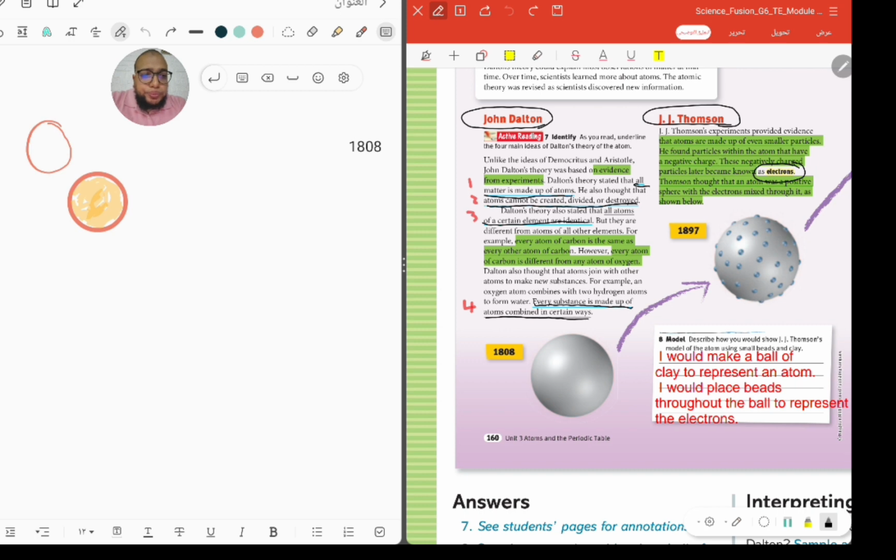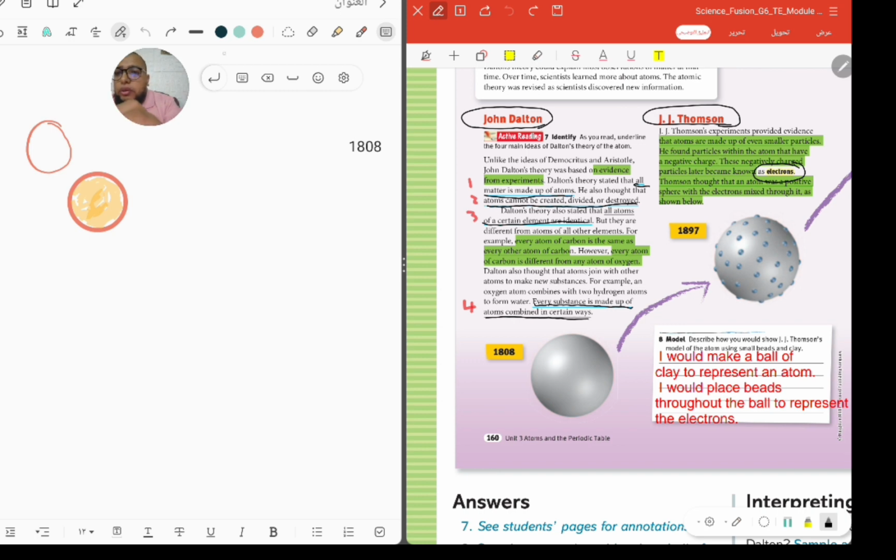So Thomson thought that the atom was a positive sphere, and the electrons were embedded through it. It looks like a cookie, with the chocolate chips embedded inside it or above it. That is the same thing as Thomson's model. Thomson said that there is an atom, like a sphere, it's positive, and there are negative electrons embedded in it.